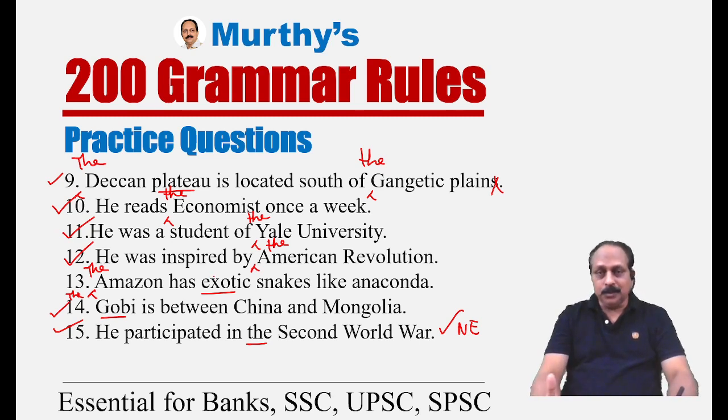After 100 rules, I'm going to bring one exercise touching all the 100 rules at random, and that is going to be very useful. Last time I did when I completed 50 rules, and the response was good. Some of the students gave positive feedback. Now 100 rules, one session, definitely it is going to help in the long run.